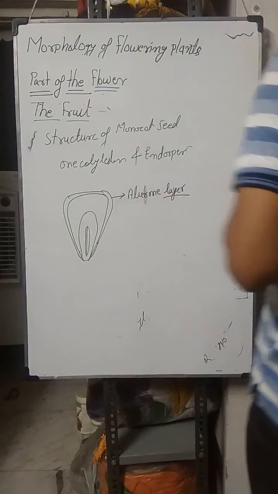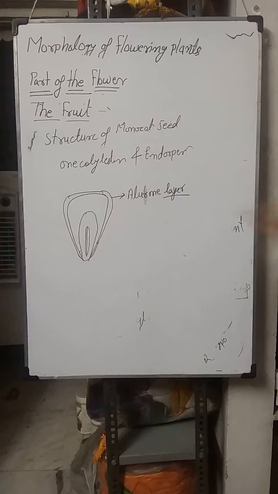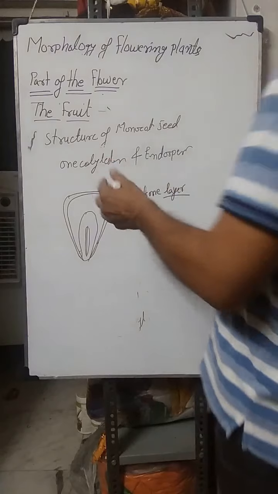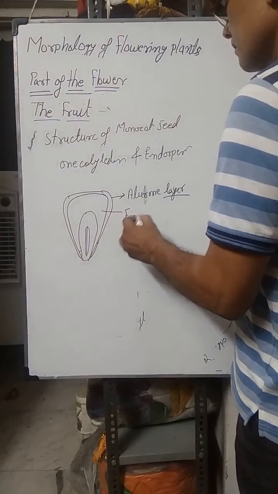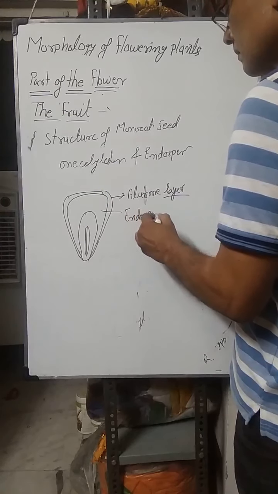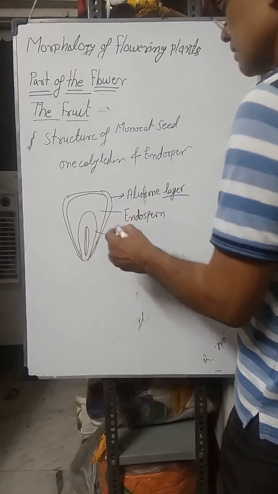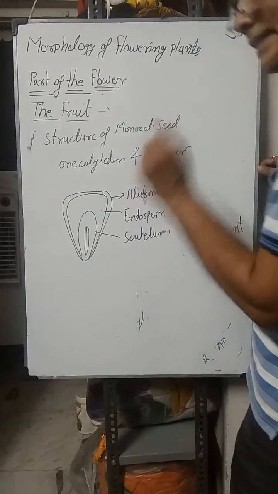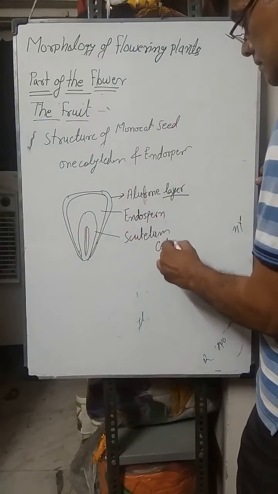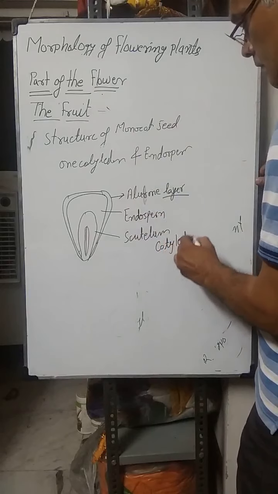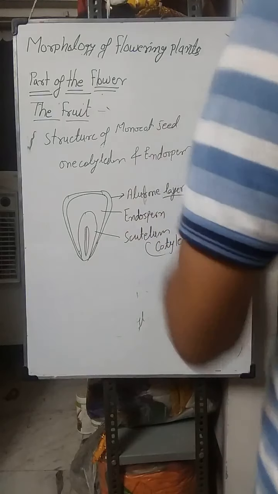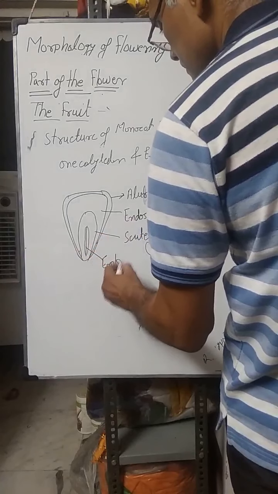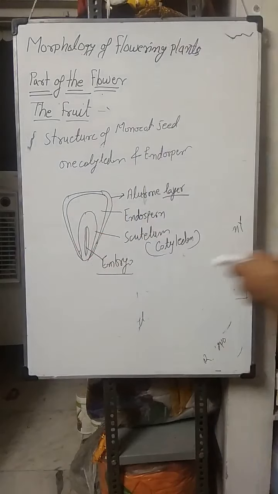It is the proteinous layer which completely covers the monocot seed, the aleurone layer, then the endosperm. This is the scutellum. We can say that is the cotyledon. The cotyledon of the embryo is also known as scutellum, and this is the embryonal axis. Or we can say that this is the embryo.